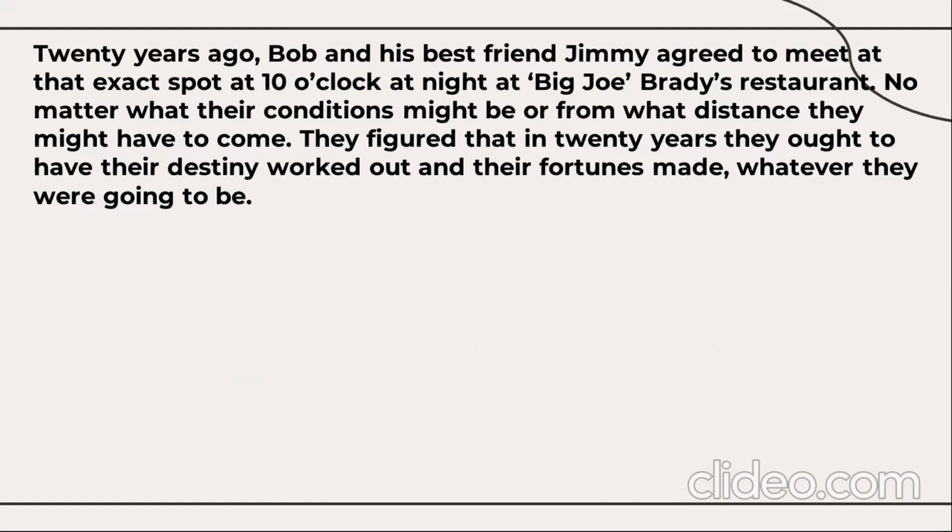Twenty years ago, Bob and his friend Jimmy agreed to meet at that exact spot at 10 o'clock at night at Big Joe Brady's restaurant, no matter what the conditions might be or from what distance they might have to come. They figured that in 20 years they ought to have the destiny worked out and the fortune made. Whatever they were going to be, they were going to meet at this time, on the same date, at this place. This was told by Bob to the policeman, and that was the agreement between these two friends.